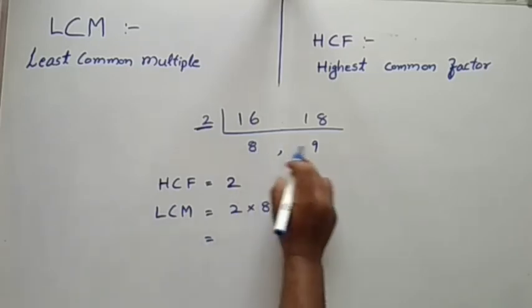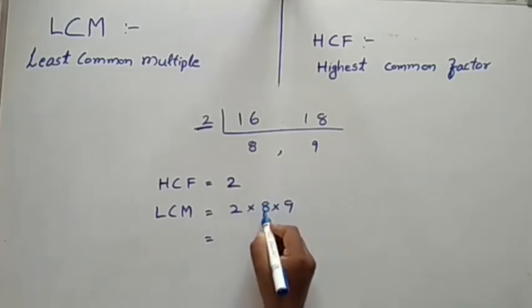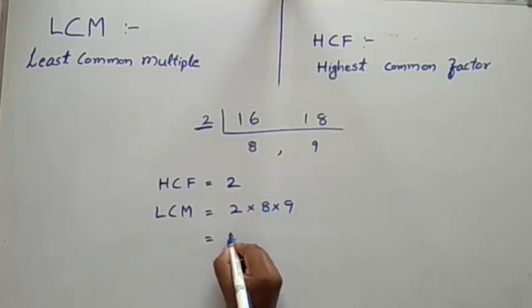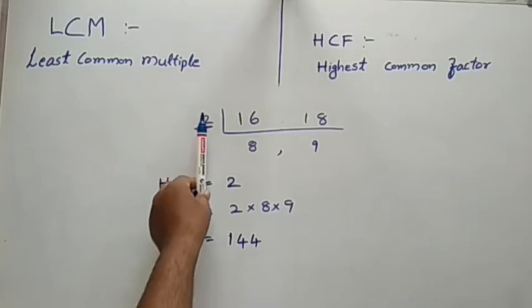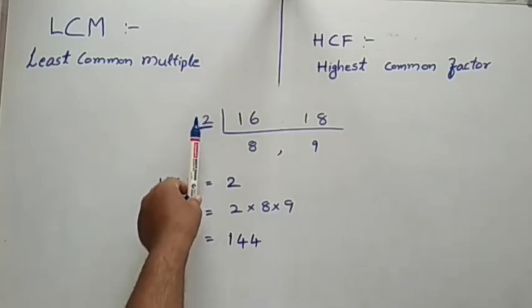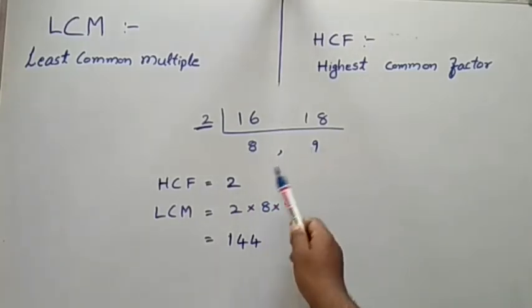Because here there is no common factor, because 8 and 9 are co-prime numbers, we can take directly: 2 8s are 16, 16 9s are 144. You can use this method also. While doing this method, remember that the common factor you are taking, you should take as the highest common factor, and when it is a 2 co-prime, then you can write the LCM directly.